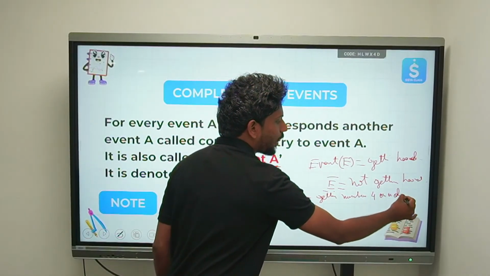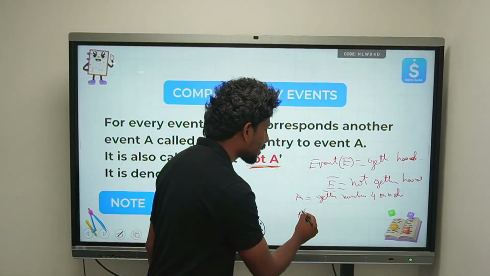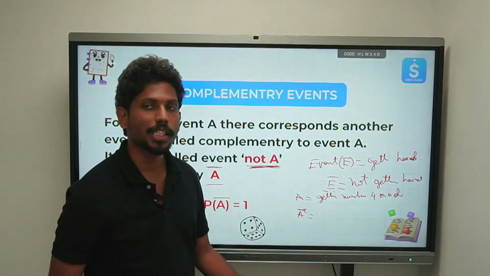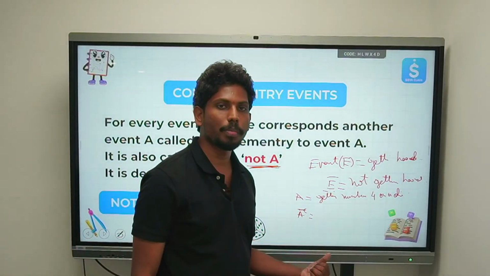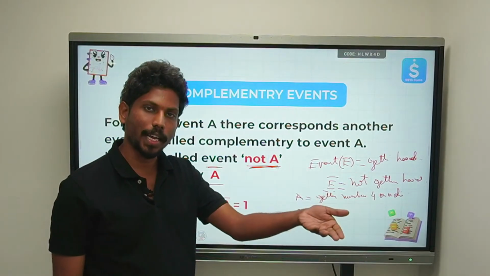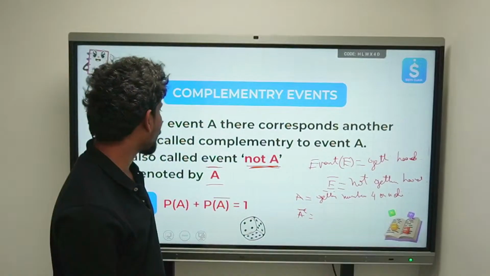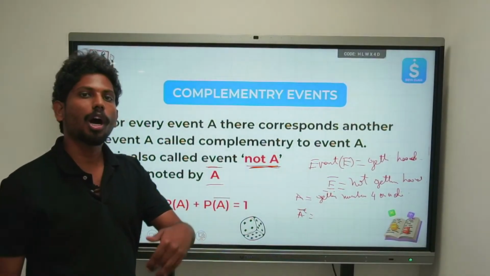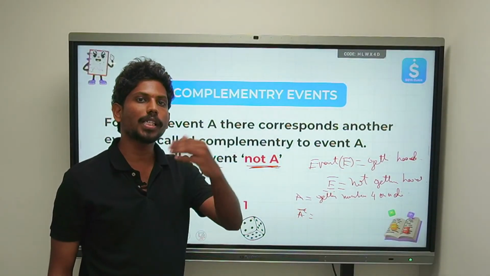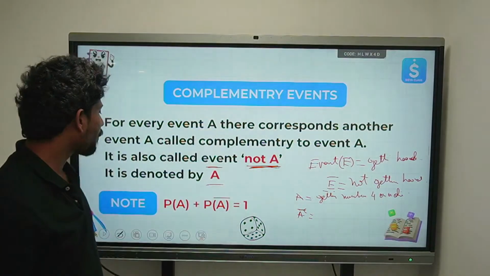What would be the complementary statement for this? The complementary statement for this would be not getting a number 4 on a die. Yes or no? So this is called a complementary event. This is how you define it. The converse or the opposite of a particular statement is called the complementary of the event.